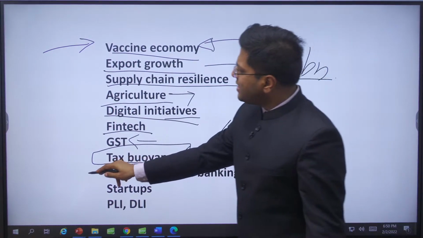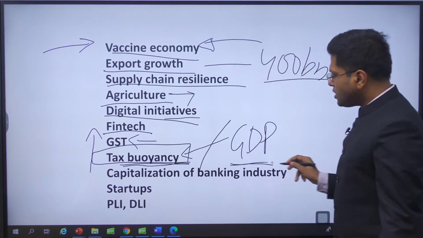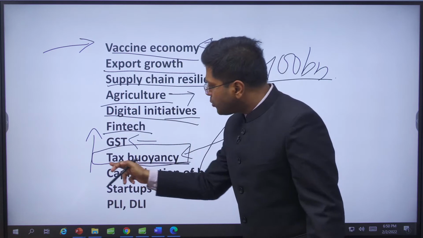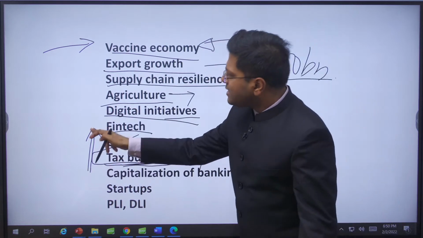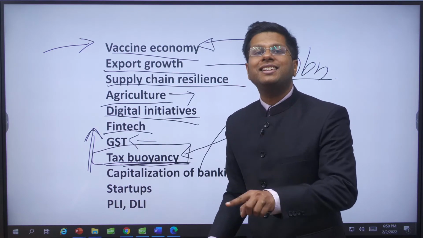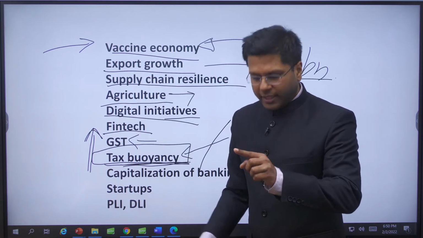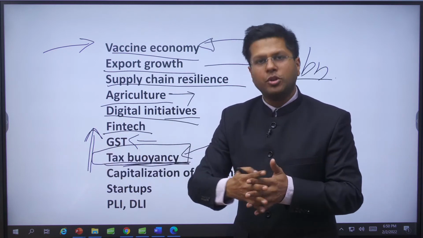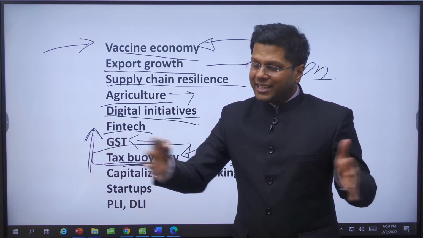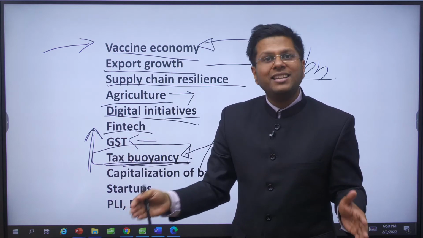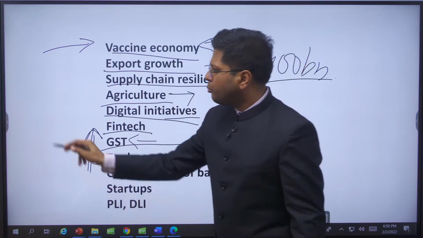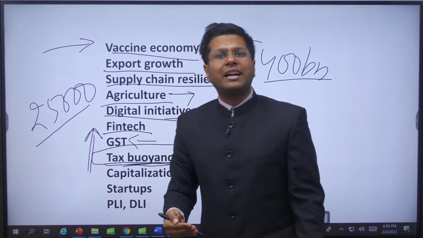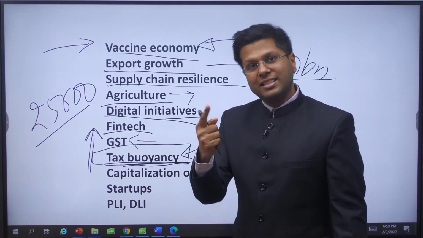So if the taxation is improving with respect to the GDP, that means the government might be taxing more, but no. Tax buoyancy means we are getting increased tax collection without increasing tax rates. This means either our structure is so good that the base coverage is good, or the compliance norms have been made easier, which is true. I had shared that more than 25,000 compliances have been reduced, right? Hundreds of laws have been retracted by the government to make compliance easier. These are examples for you.